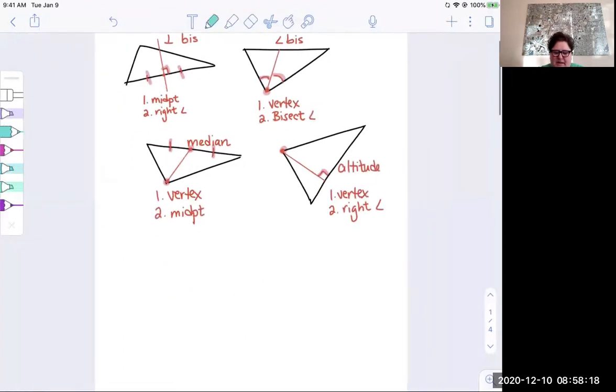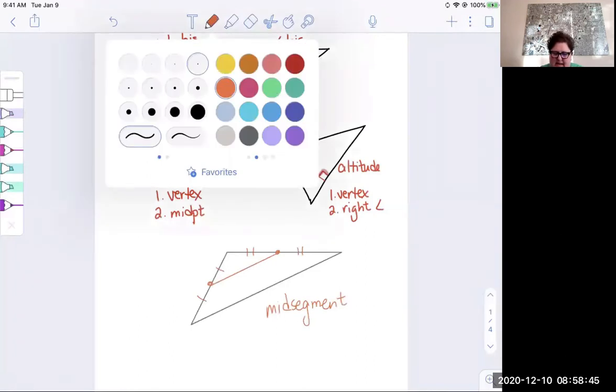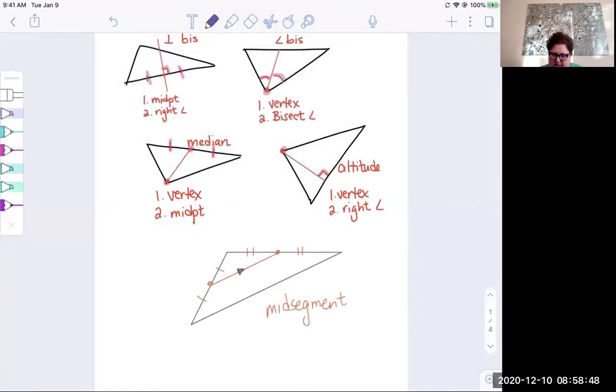Now, we also talked about mid-segments. They were kind of their own lesson, but remember, a mid-segment will join a midpoint of a side to a midpoint of another side of the triangle. That's a mid-segment. And the mid-segment theorem said that a mid-segment is parallel to the side of the triangle that it does not intersect, and it is also half the length. So whatever this is, that length is double.